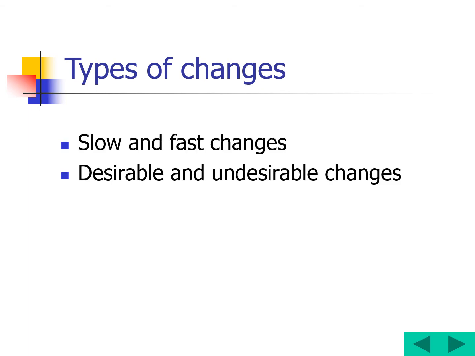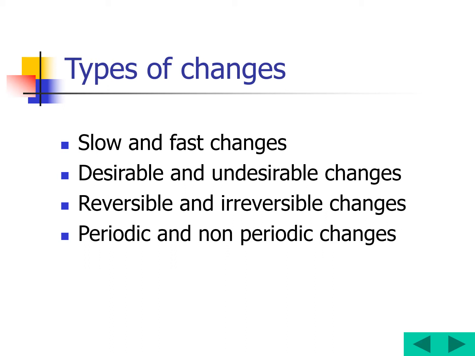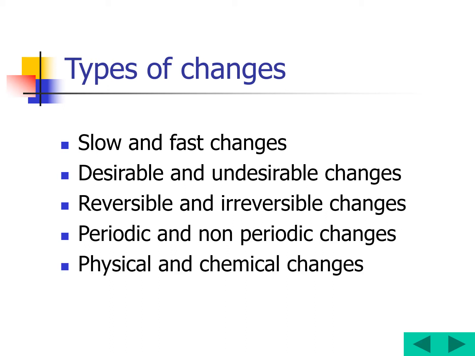Now coming to the types of changes. What are the types of changes we see around us? Slow and fast changes. And then desirable and undesirable changes. Reversible and irreversible changes. Periodic and non-periodic changes. Physical and chemical changes. Am I right? These are all the 5 types of changes. 5 into 2, that means a total of 10 if you see. See, these are all the 10 types of changes we are going to discuss in this chapter with different examples.